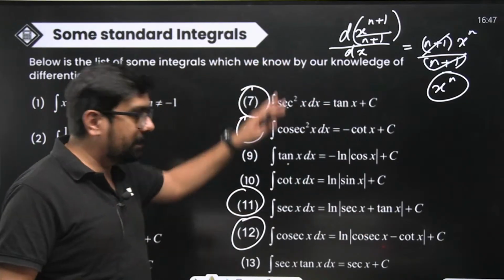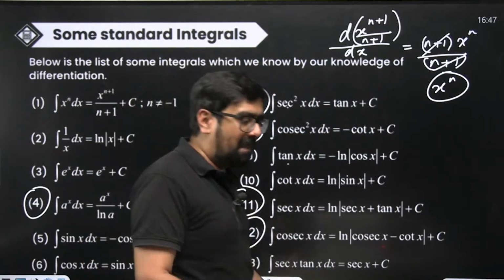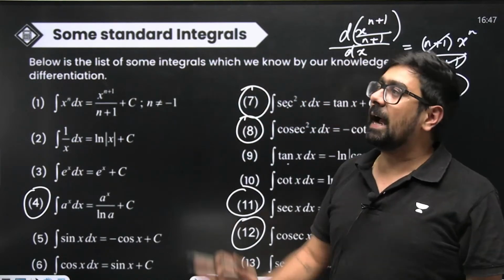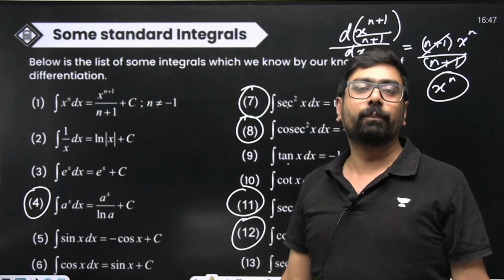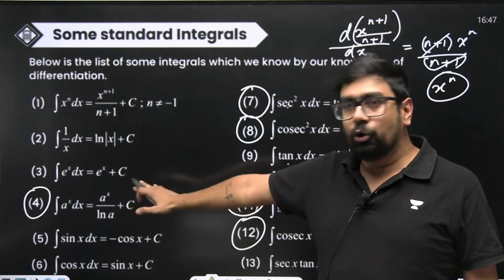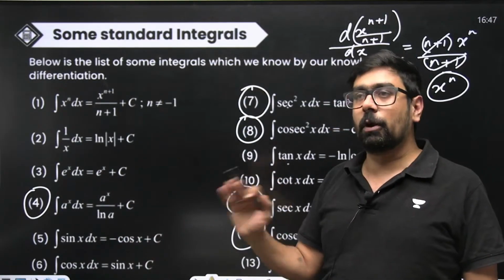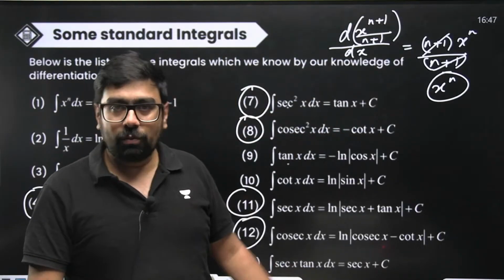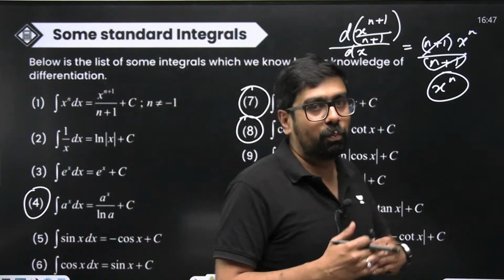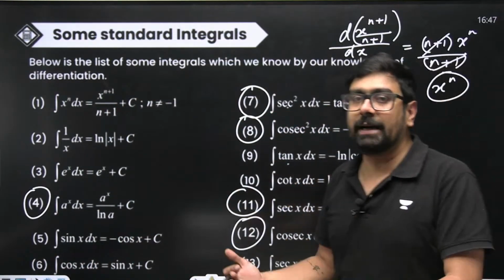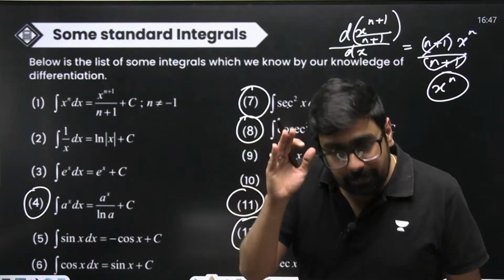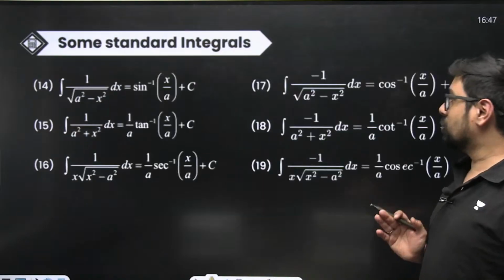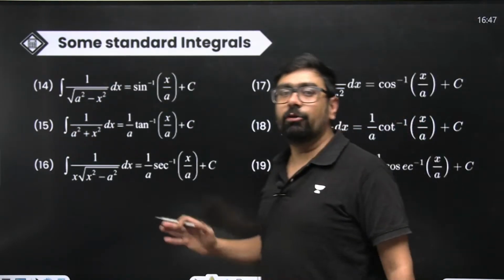You have to remember this list by heart, mug it up in your mind, write them down on a paper neatly and paste it on the wall of your room. If you are in class 11 right now, do it even now, not a problem. You must be using basic integrals in your physics classes, so this is going to help you. The faster you mug it up, the healthier it will be for your performance, definitely. So do not take them lightly, you have to mug them up.